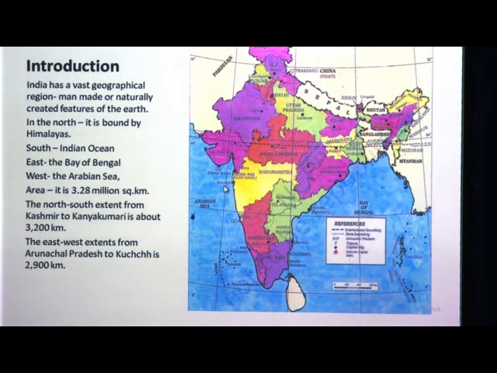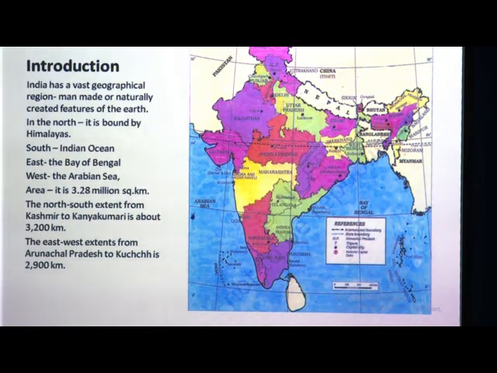It is covered by water from these three sides, children, so it is also called a peninsular region, the Indian peninsula.